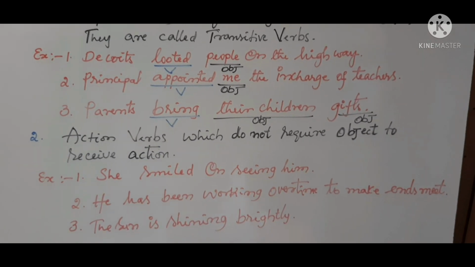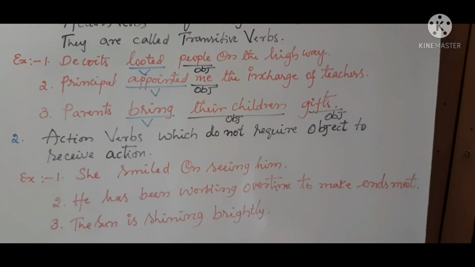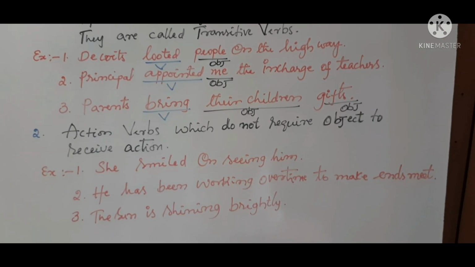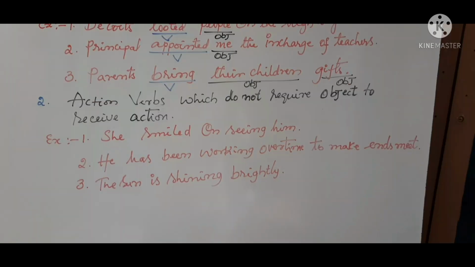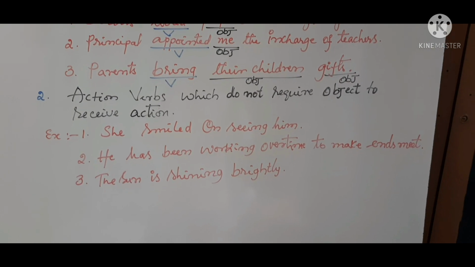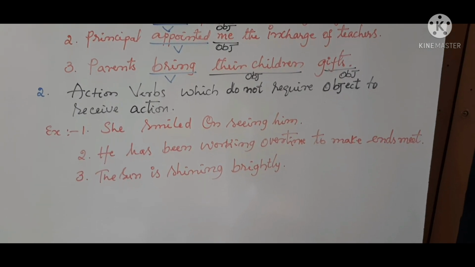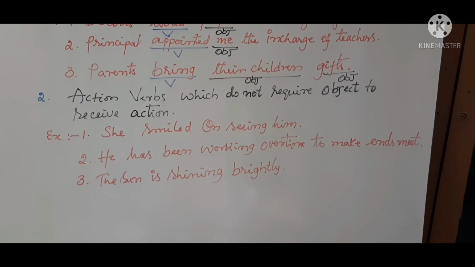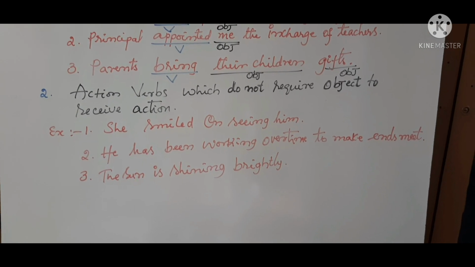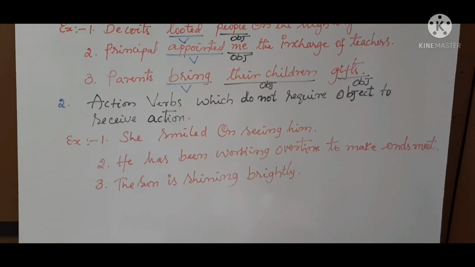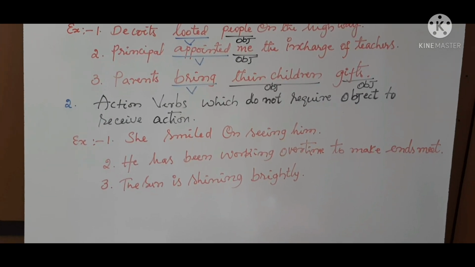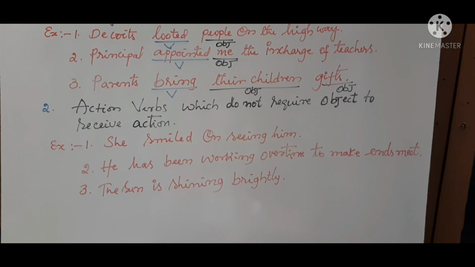The second one: action verbs which do not require an object to receive the action are said to be intransitive verbs. You can see here the three examples, that these verbs do not have any object, because the action of those verbs is limited to their subjects. So the verbs are called intransitive verbs. Intransitive verbs do not have any object after them, but still they make sense in a sentence.